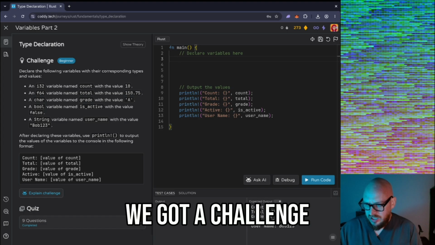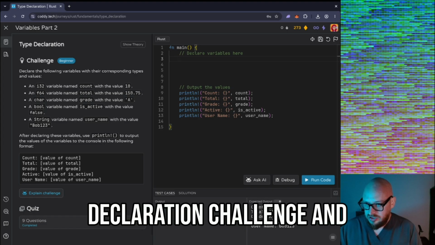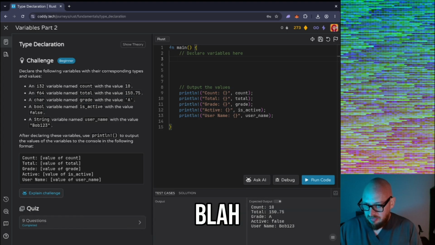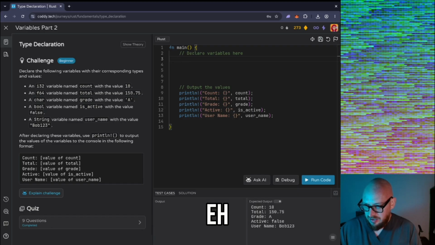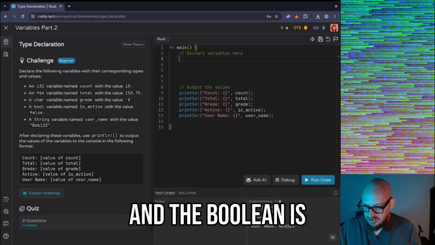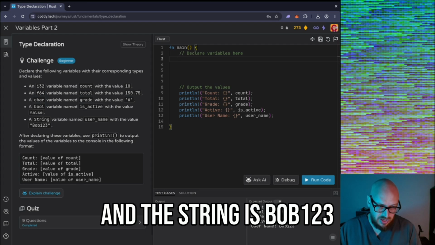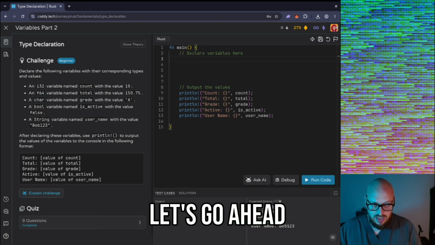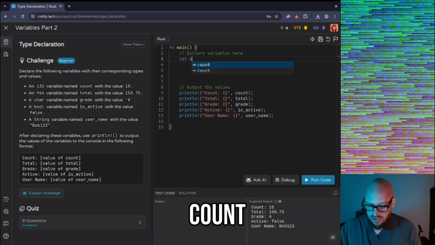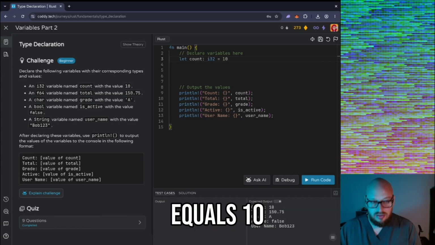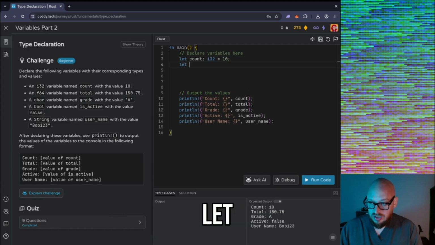We got a challenge, which is a type declaration challenge with corresponding types. 10, 150.75, that's a float, and i32. Char for the 'A', and the Boolean is for false, and the string is Bob123. So let's go ahead and declare these variables. What's the first one? Count equals 10. I'm sure that's correct. Let total be 150.75.